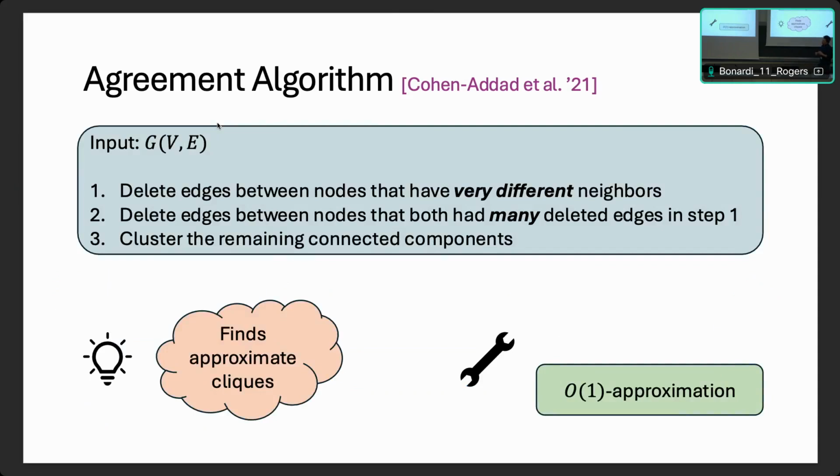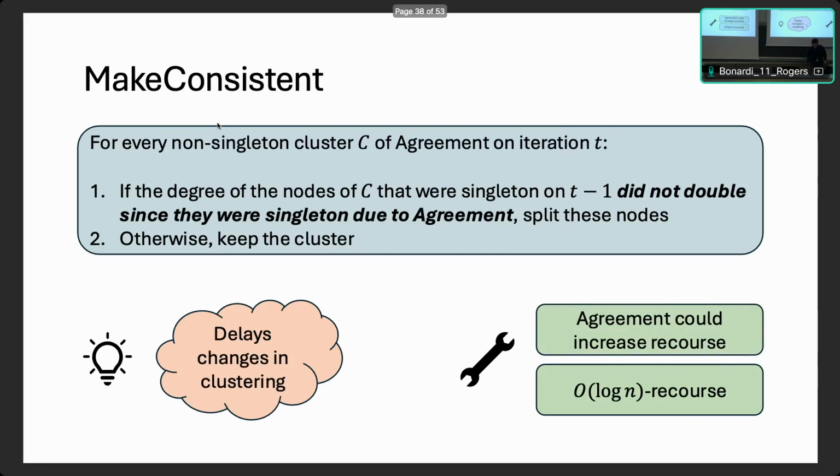And then for what remains, for the edges that remain, it just takes the connected components as clusters. This is a constant approximation, and we use that to get a first clustering of the graph. Then we need to make sure that we don't just run agreement on every single iteration. That would increase our recourse too much. So we have a way of delaying our changes in clustering.